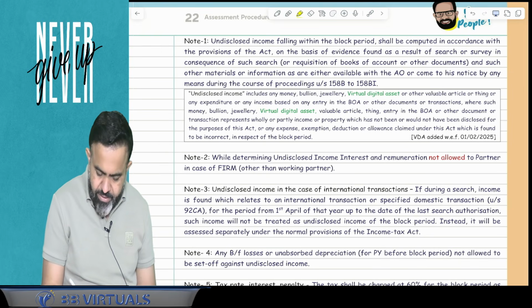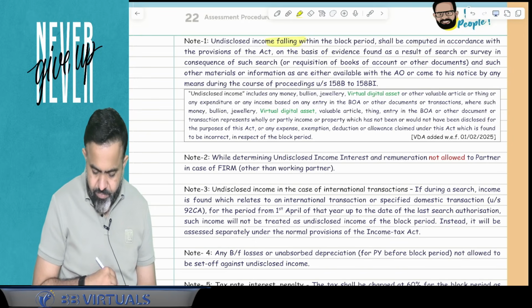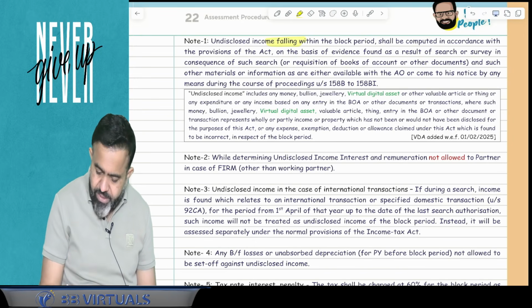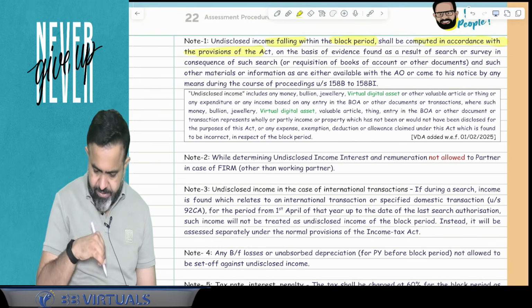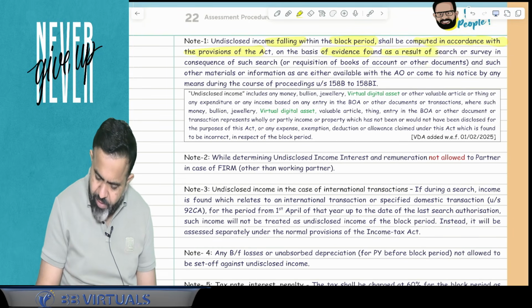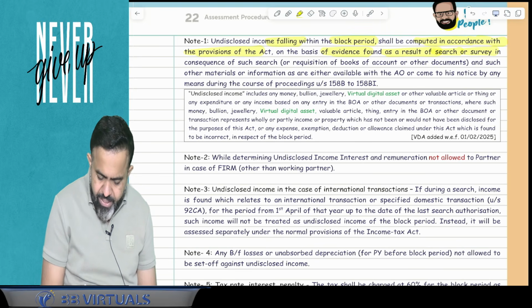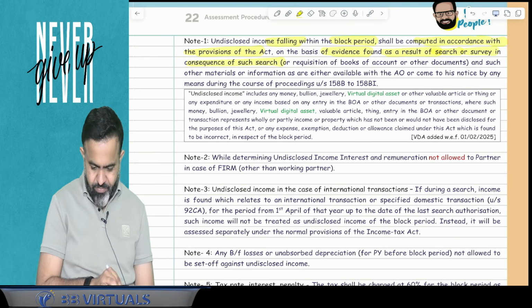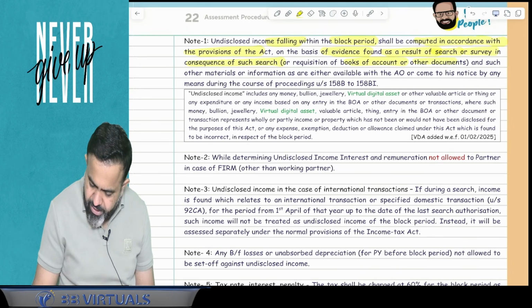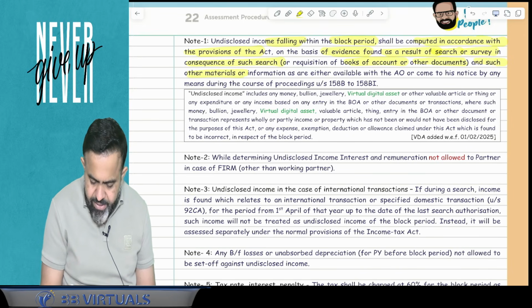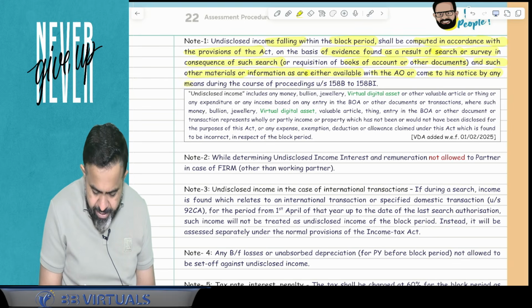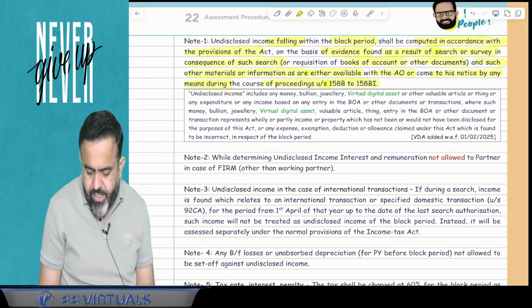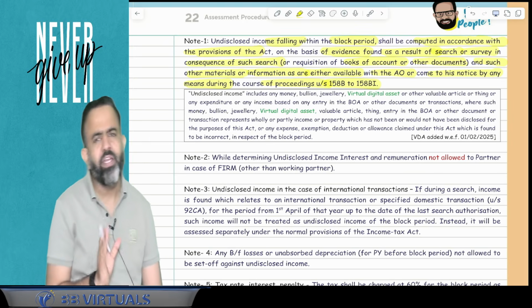undisclosed income means income falling within the block period shall be computed in accordance with the provisions of this Act on the basis of evidence found as a result of search or survey in consequence of such search or requisition of books of accounts and other documents and such other material or information as are either available with the AO or came to his notice by any means during the course of proceedings under section 158B to 158BI.